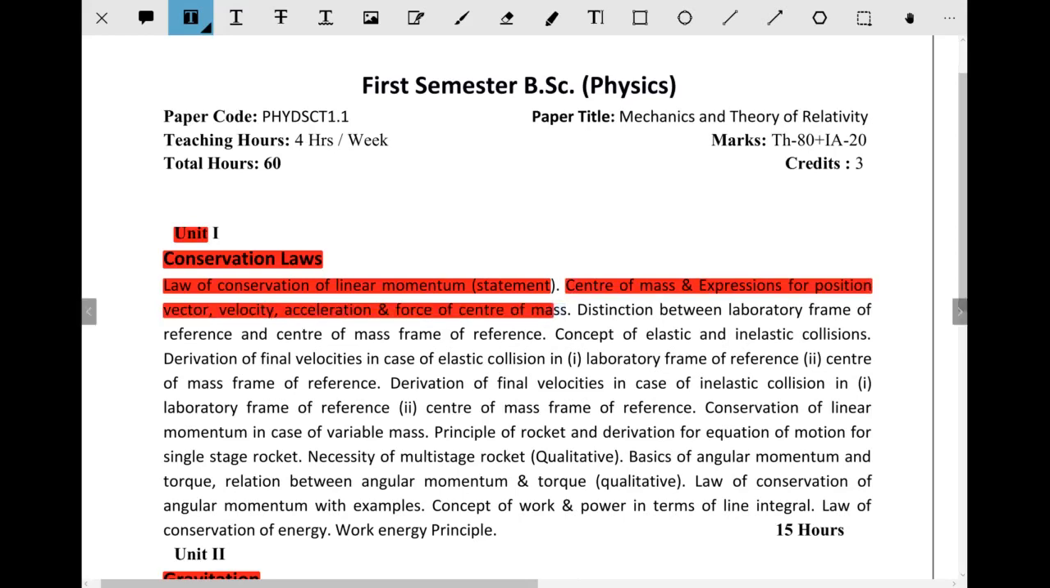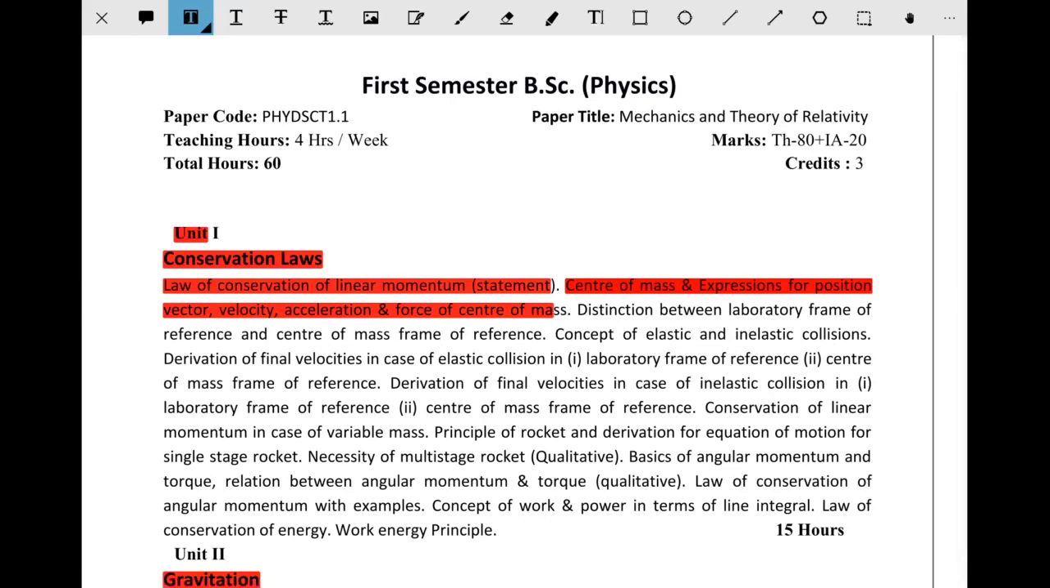Already you know about the position vector, velocity, acceleration, force. But here we are going to study those quantities with respect to the center of mass. So this is a new term, center of mass. We are going to study the center of mass and its velocity, acceleration, force.